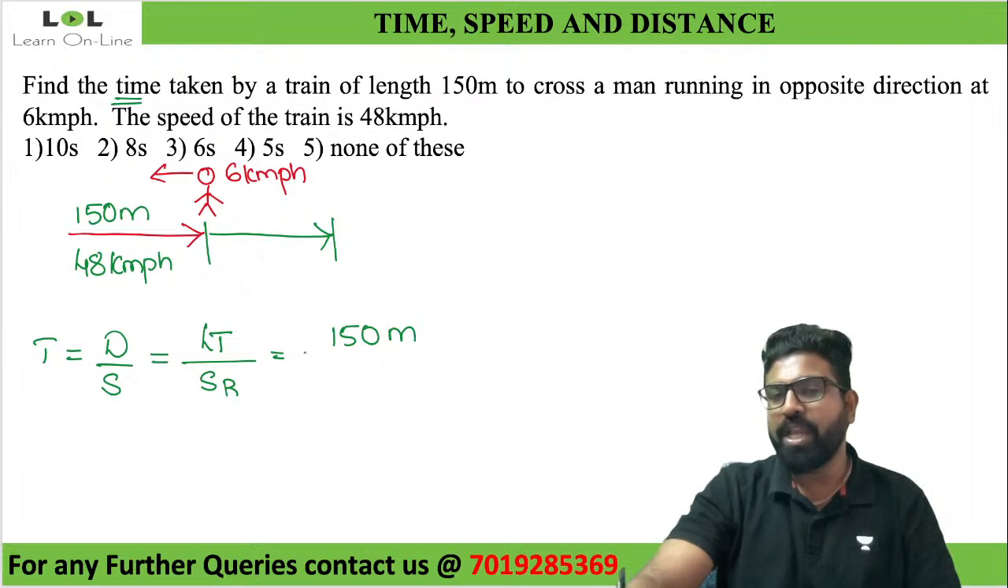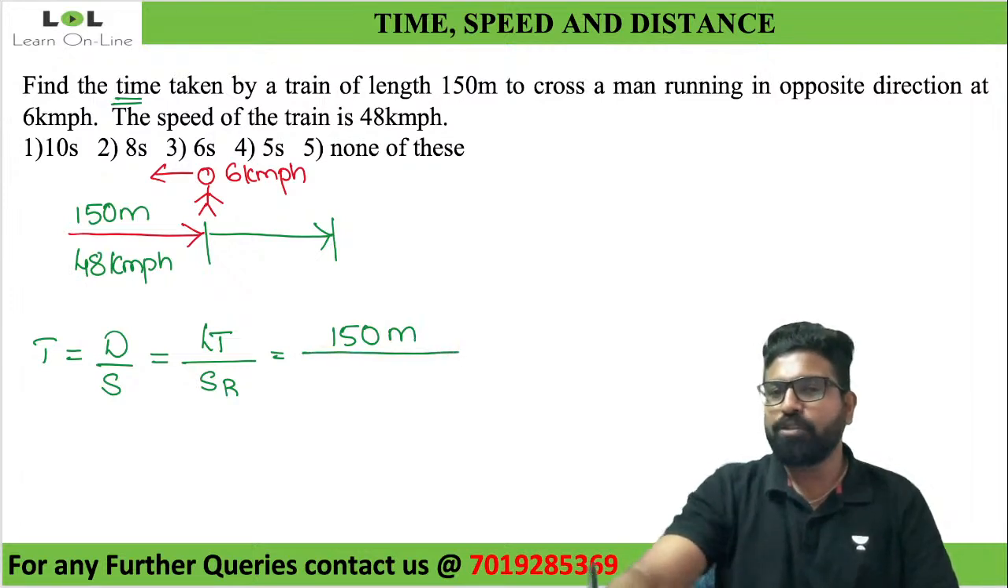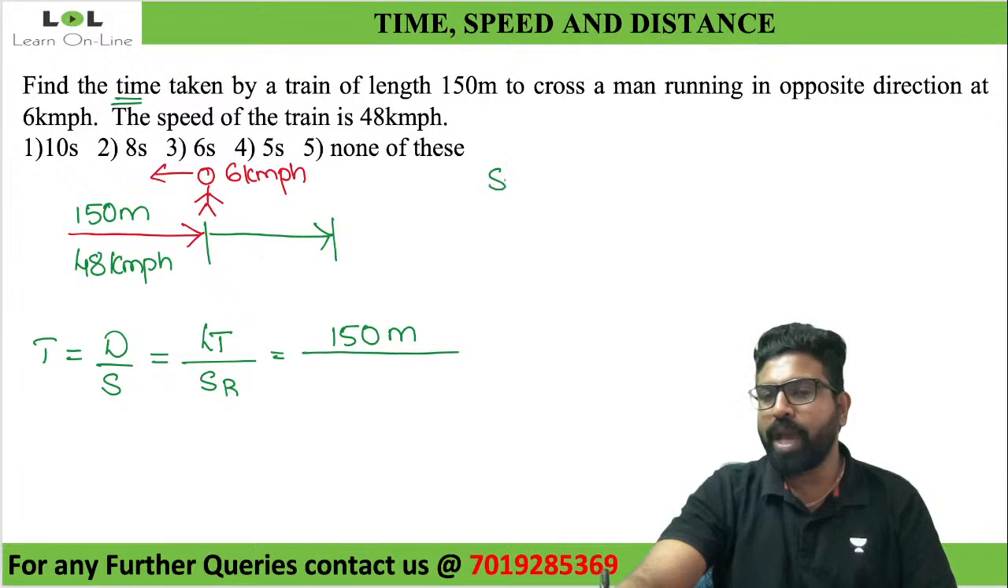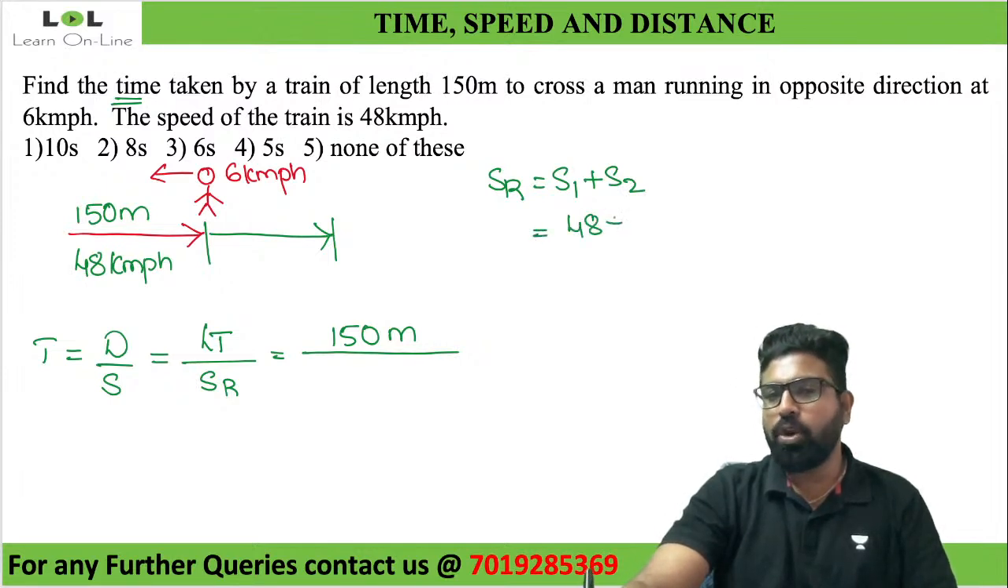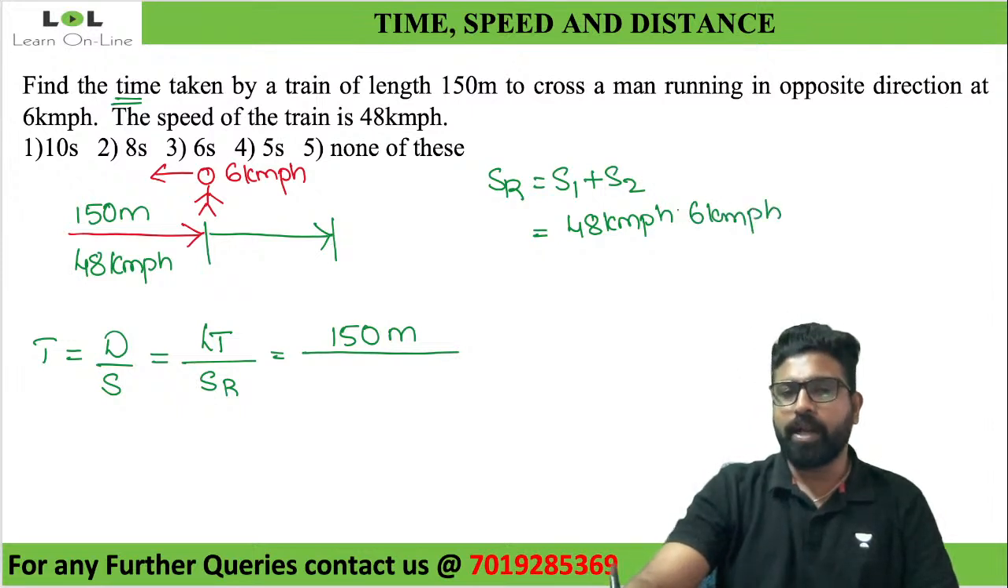Units is very, very important. What will be the relative speed? Relative speed here will be equal to S1 plus S2, S1 meaning speed of the train plus S2 meaning speed of the man. Speed of the train is 48 kilometer per hour plus 6 kilometer per hour. So totally it will be equal to 54 kilometer per hour.